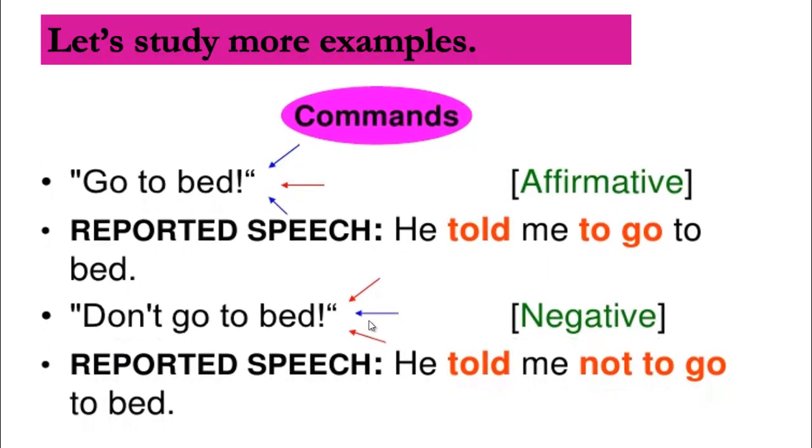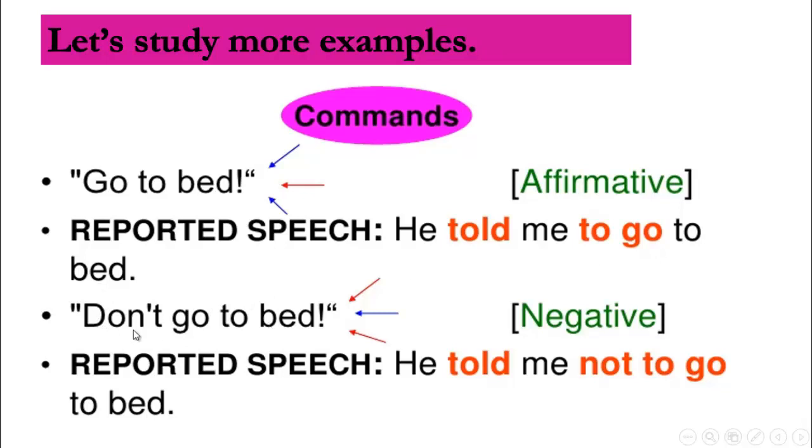Let's study more examples to understand. If you look here, we have commands, affirmative or positive, like go to bed. Is this reported speech or direct speech? Direct speech, because we have what here? That's right, quotation marks. If we want to change it into reported or indirect speech, so he told me or he asked me, as you like, depending on the command itself. This one is positive, or affirmative. We don't have negative here. So to go to bed. Excellent. That's right. Next one.